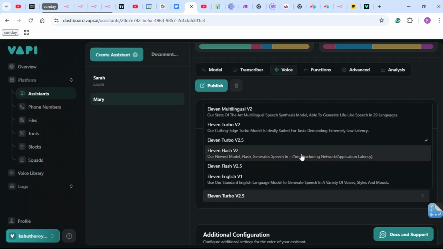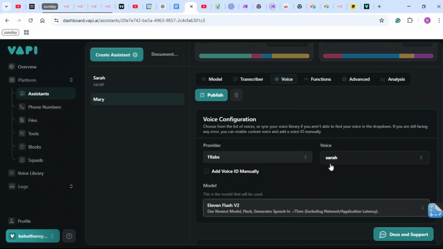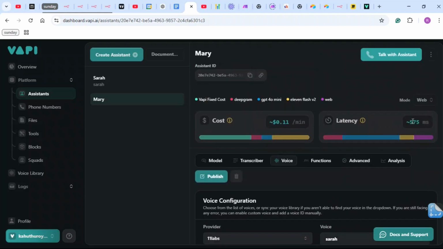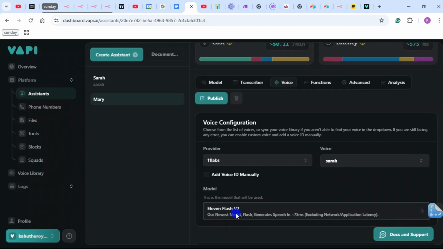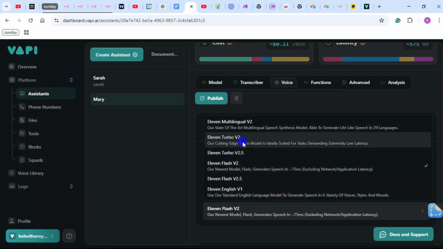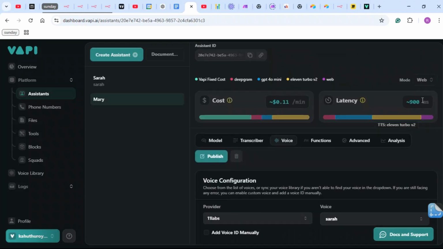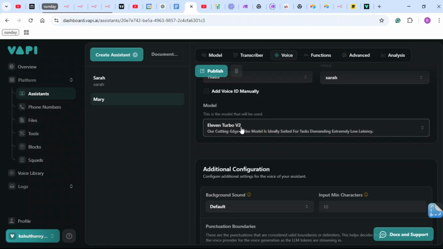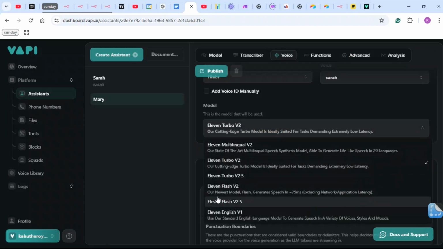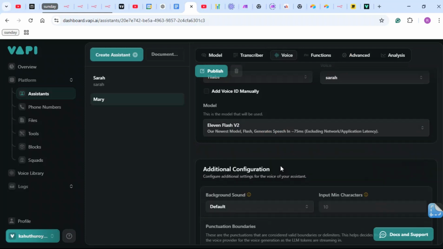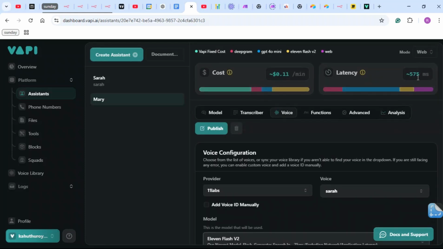It's pretty new, and before this I was using Play HT, but once 11 Flash V2 came out, it's my favorite because, as you can see, the latency has decreased. Previously, on Turbo, it was 900 milliseconds, and once I got to 11 Flash V2, it's gone down to 5 milliseconds, which is amazing. It's really decent, right?